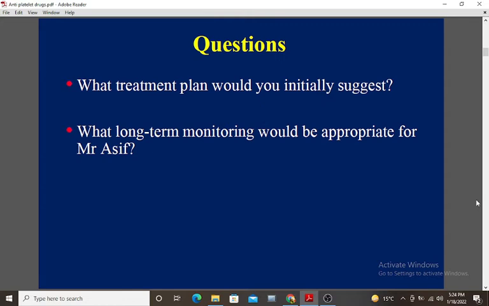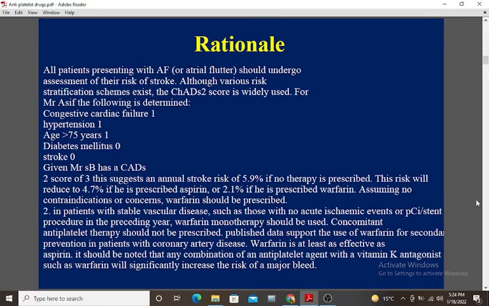Questions are: what treatment plan would you initially suggest? What long-term monitoring would be appropriate for Mr. Asif? Here is the rationale. All patients presenting with AF, or atrial flutter, should undergo assessment of their risk of stroke. Although various risk stratification schemes exist, the CHADS-2 score is widely used.